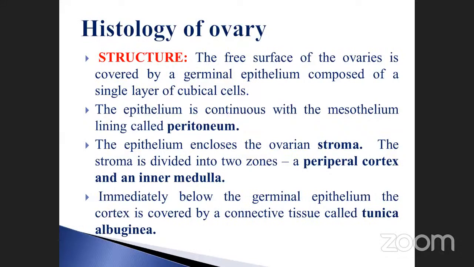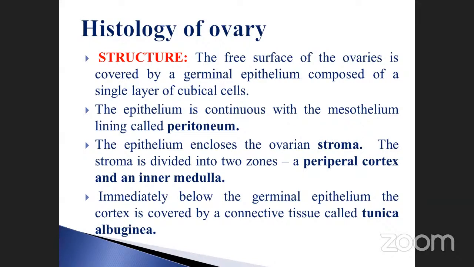Likewise, the ovary also has a layer. The first layer is called the germinal epithelium. It is composed of a single layer of cubical cells. Note this down, very, very important. They may ask how many layers the germinal epithelium of the ovary is composed of: single layer, double layer, triple layer. It is a single layer of cubical cells. The structure will be cube-like.